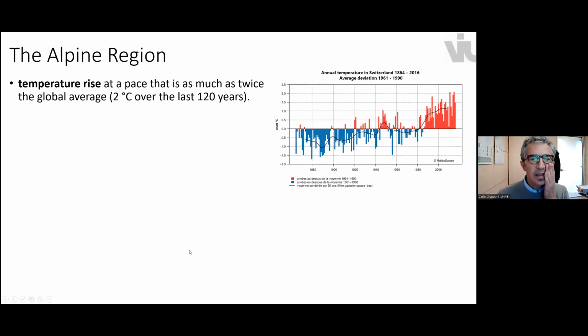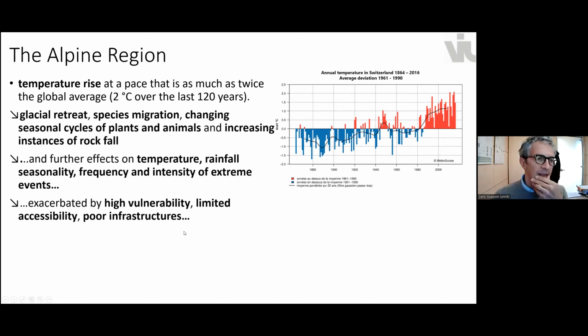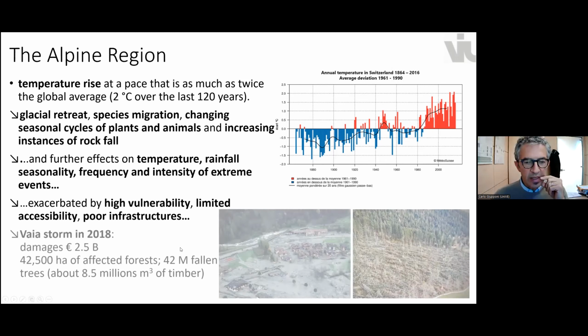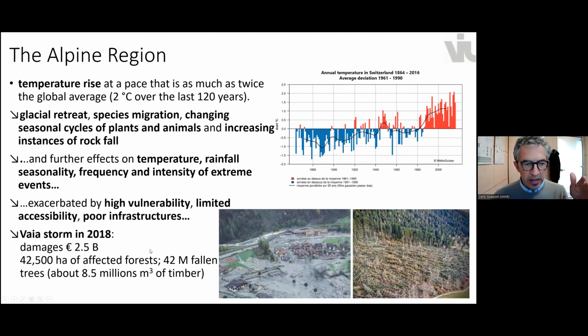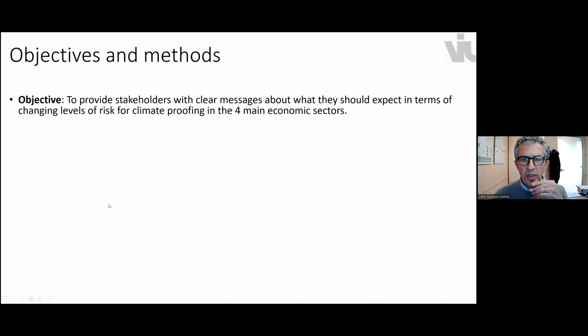We studied then the Alpine region, which is characterized by very high temperature rise in the last decades, which generated a lot of consequences for the environment and for societies. An emblematic case has been the Vaia storm in 2018, with damages in this northeastern part of Italy up to 2.5 billion euros.